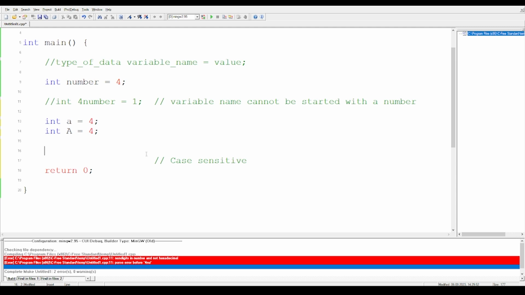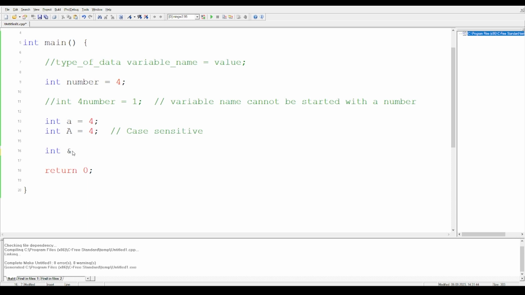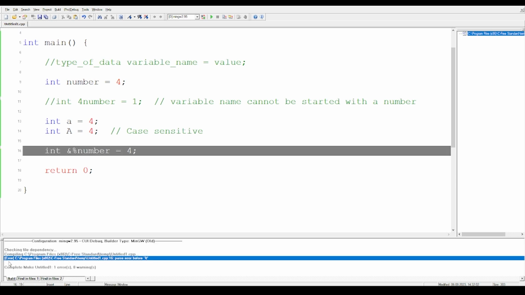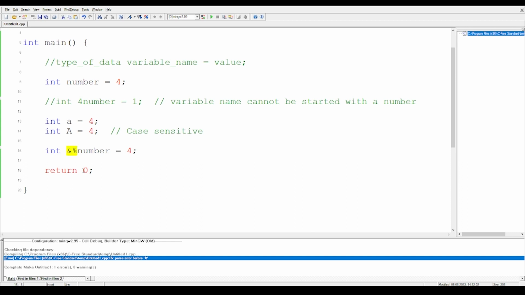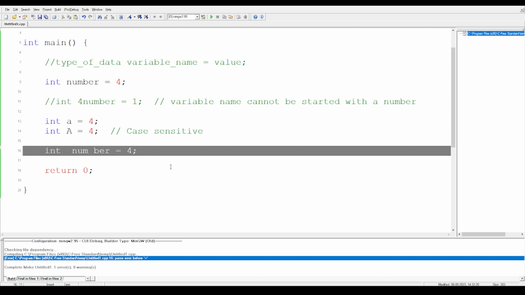The third rule is that variables cannot use any special symbols or characters. For example, if I write here, let's say, &% number = 4, as you can see, it has shown me an error at the bottom, that I cannot use a special character when writing a variable name. Moreover, you cannot give space while writing a variable name. If I give a space over here and run the code, you will again see an error at the bottom. So space and special characters are not allowed when naming a variable.